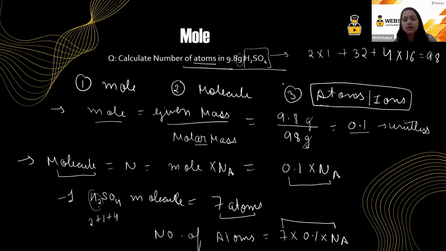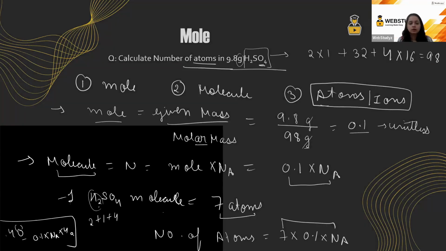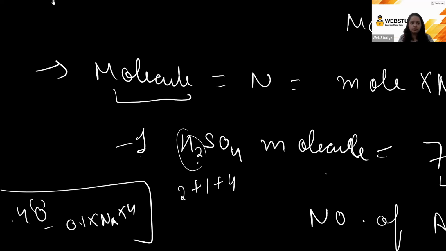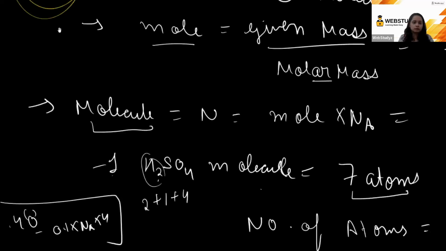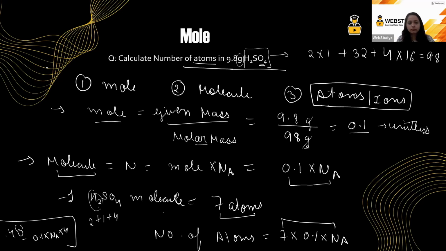If the examiner asks what is the number of oxygen atoms, in one molecule of H2SO4 we have four oxygen atoms. So in this many molecules we will have 0.1 into Na into 4 oxygen atoms. I hope this is clear.